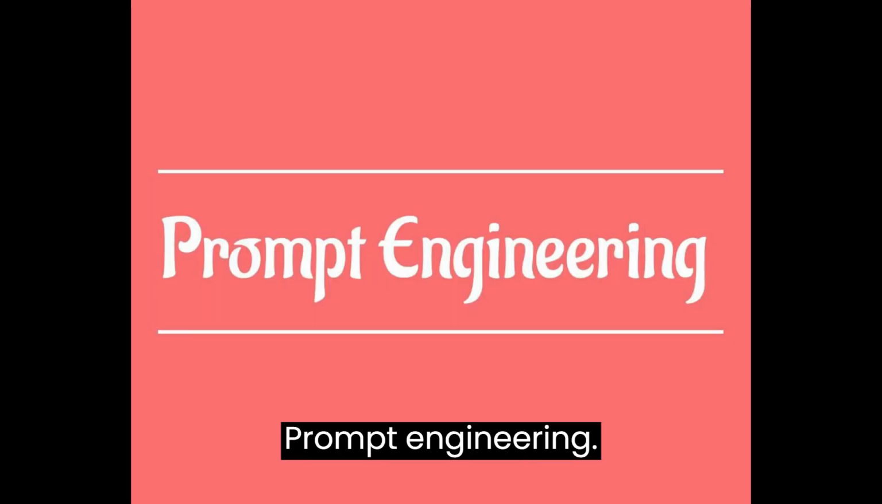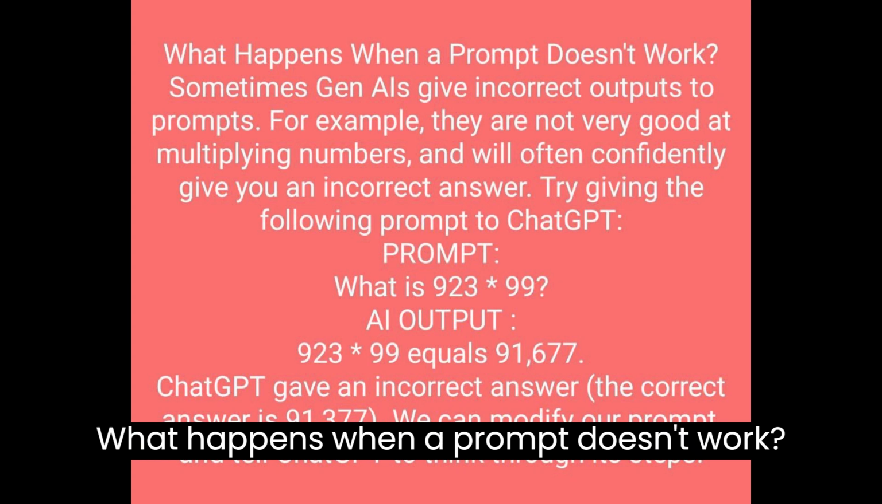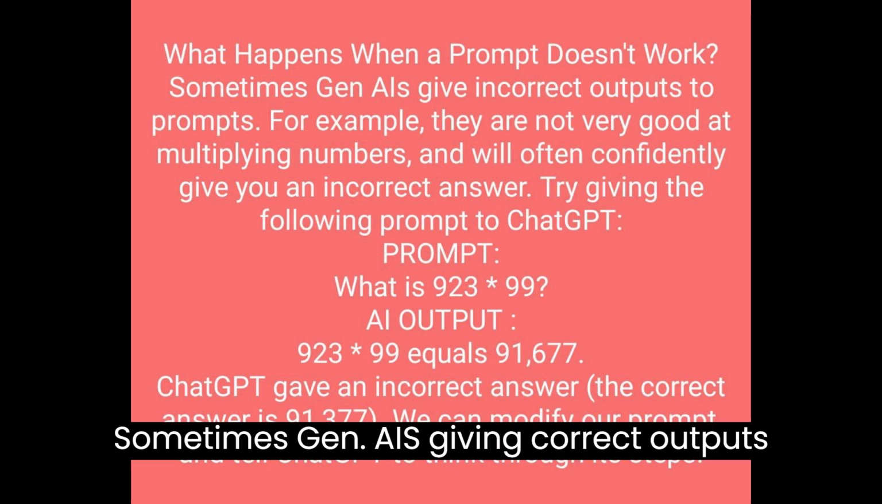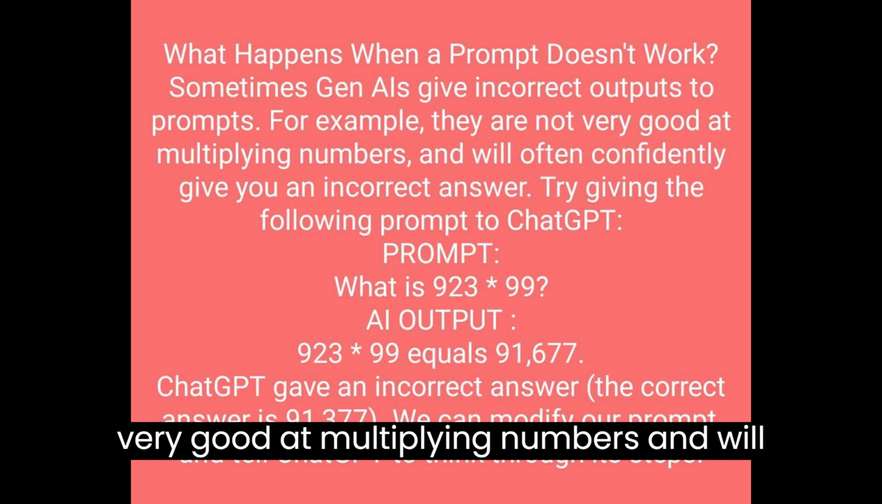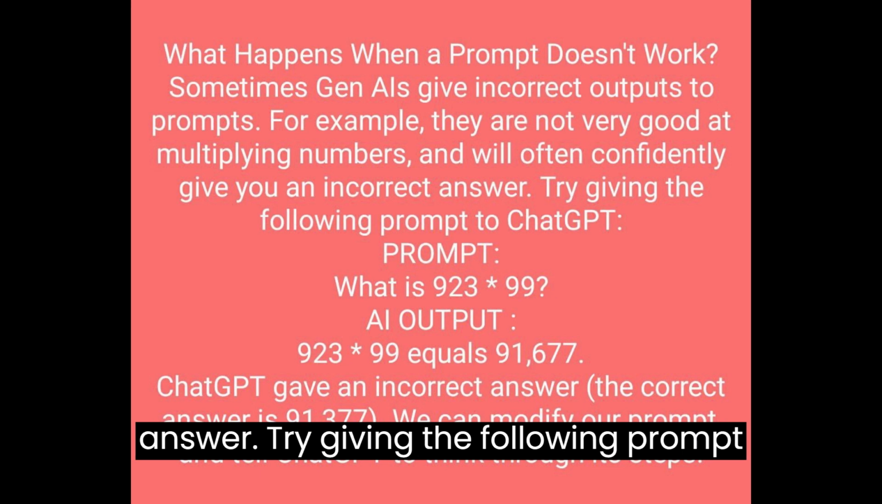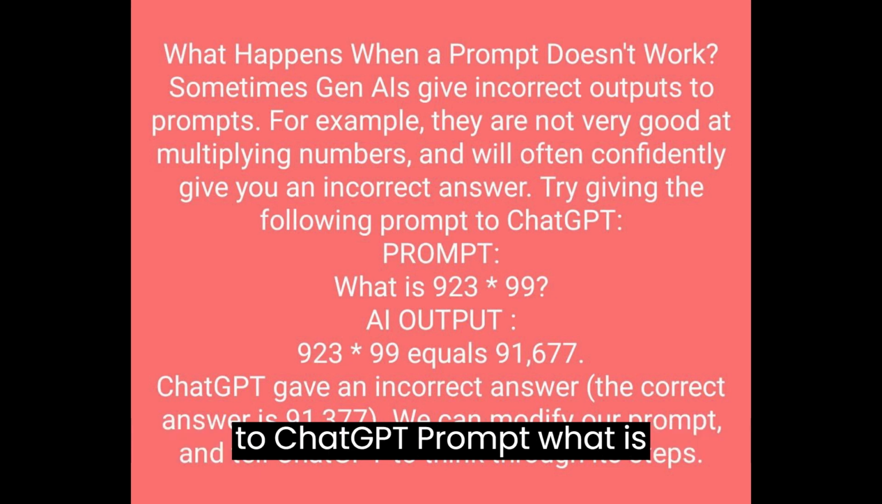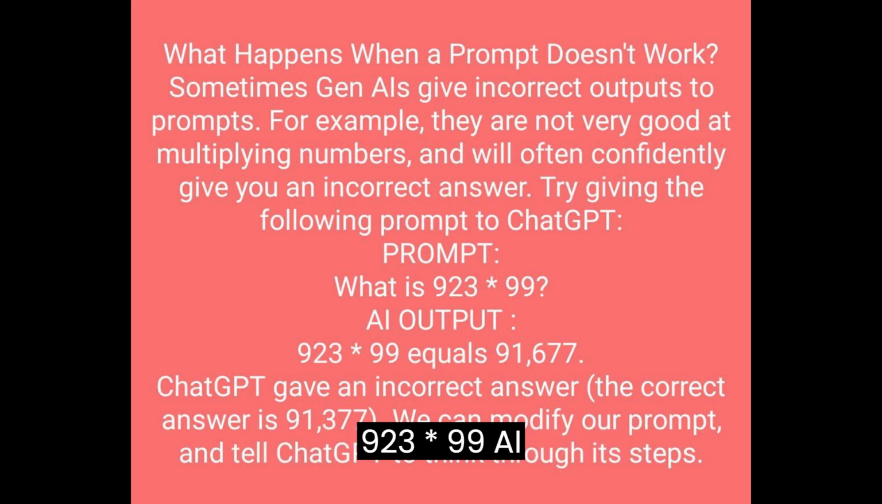Prompt Engineering. What happens when a prompt doesn't work? Sometimes Gen AIs give incorrect outputs to prompts. For example, they are not very good at multiplying numbers, and will often confidently give you an incorrect answer. Try giving the following prompt to ChatGPT. Prompt: what is 923 times 99?